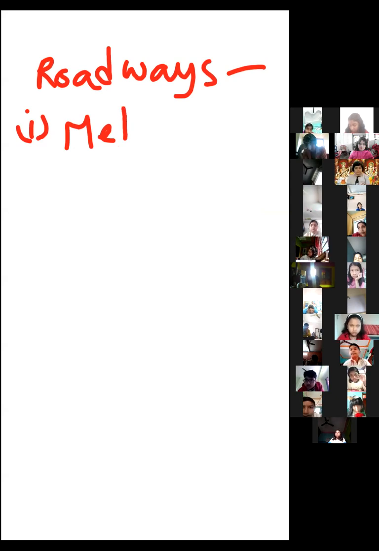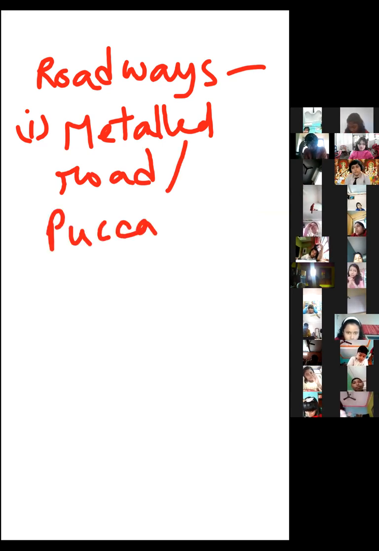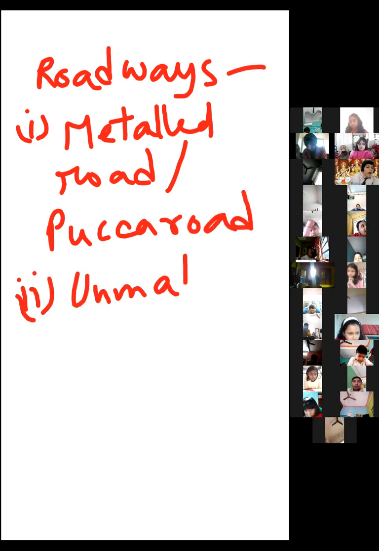And you have also learned about the unmetalled road, also known as the Kutcha road. So these are the topics you will read in this chapter.